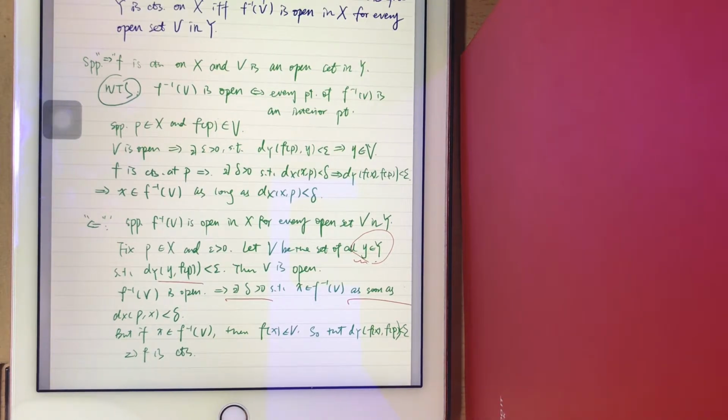So f is continuous on all the points that will be mapped into the V that you choose, right? So every open set V in Y has an open inverse image. So that is to say f is continuous at every point of x, right? So f is a continuous function.